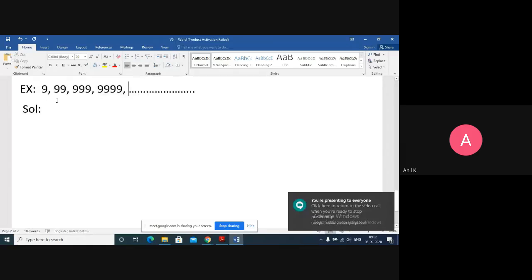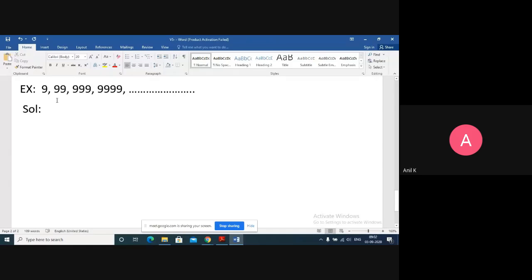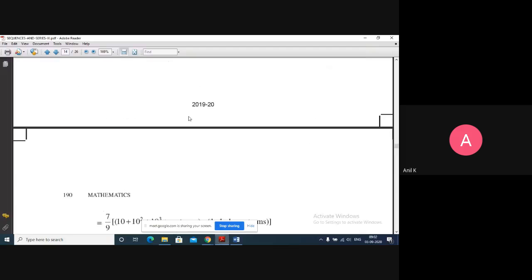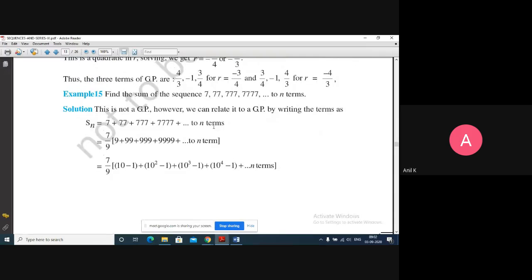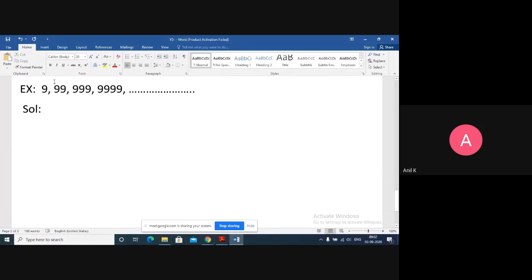Okay, so here is the example: 9, 99, 999, 9999. The question they ask is, what is the sum of n terms if I consider this sequence till n terms, where n can be any number? So what will be the sum of these n terms?